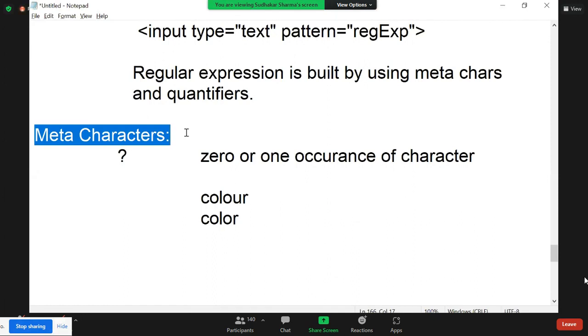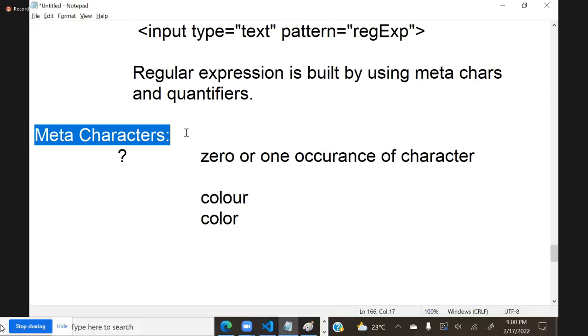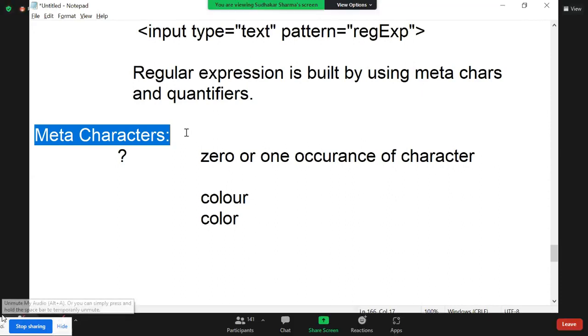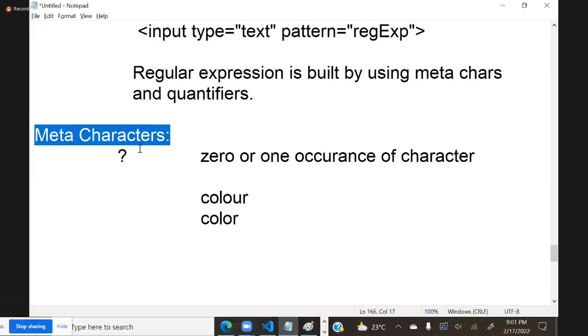I will give you some queries and you have to write them. It is very frequently asked. Whenever we design forms, they ask for this restriction on password and that restriction on username. Meta characters are very important. So in tomorrow's session, we will discuss in detail, with examples, all the meta characters and how to handle them.